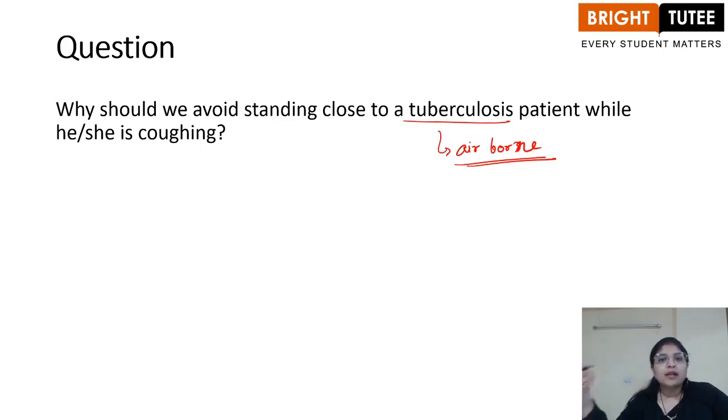The patient should be encouraged to use a towel or a handkerchief to cover his or her mouth while coughing or sneezing, right? So this is why it is important to stay away from a person who might be suffering from tuberculosis, because like I said, the disease is an airborne disease.